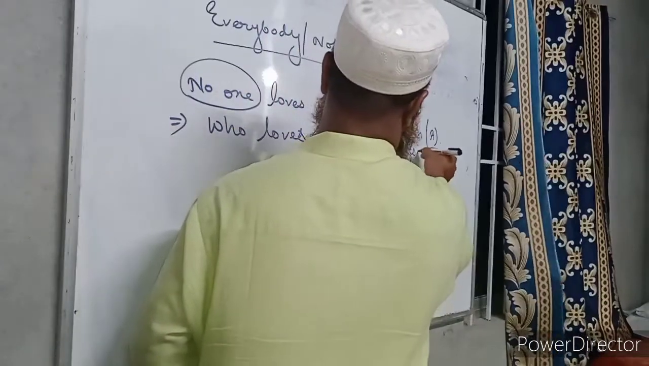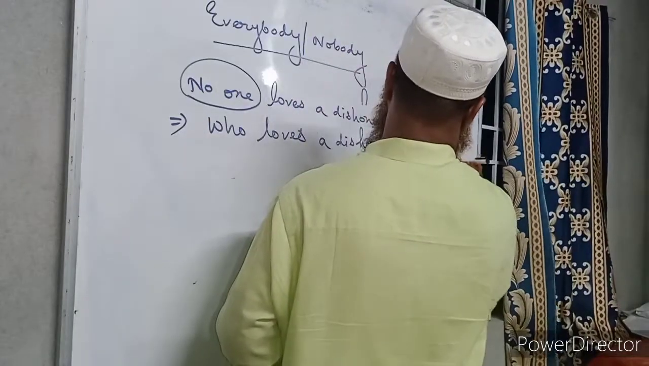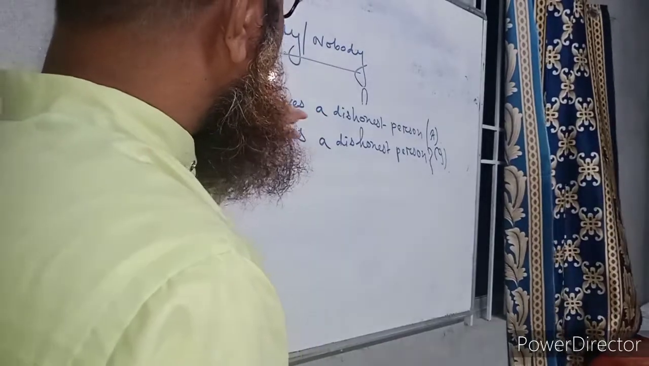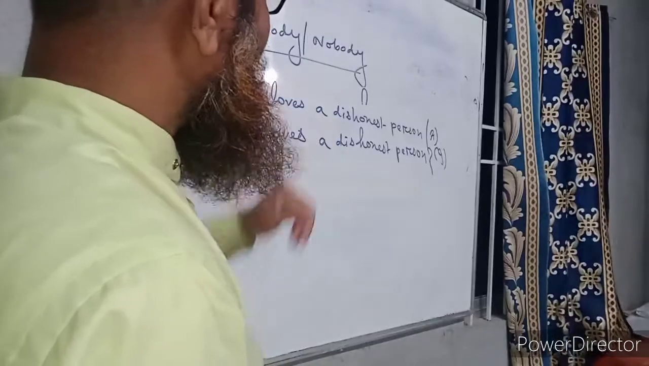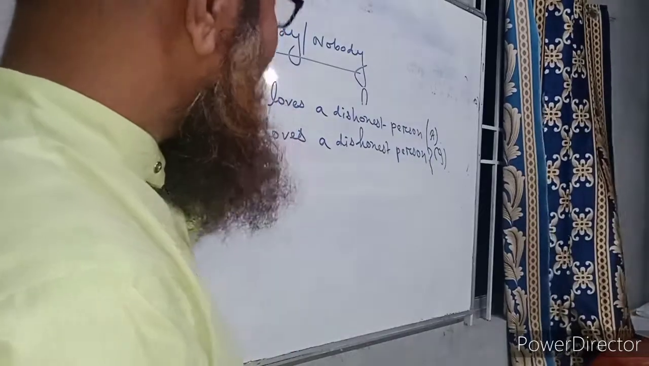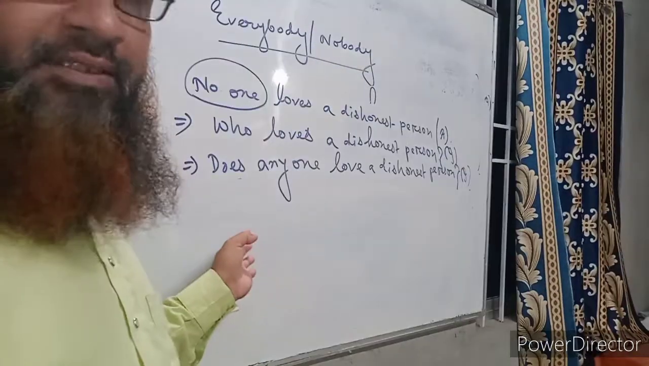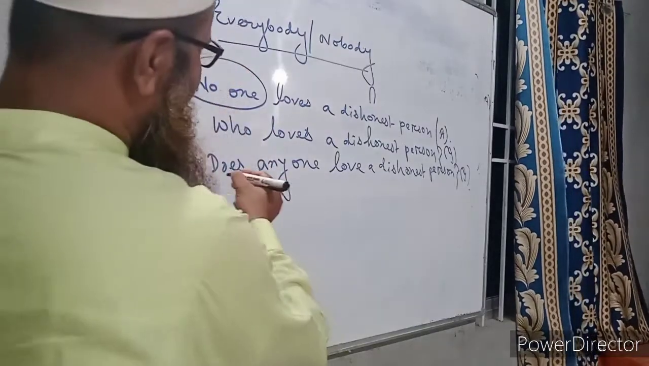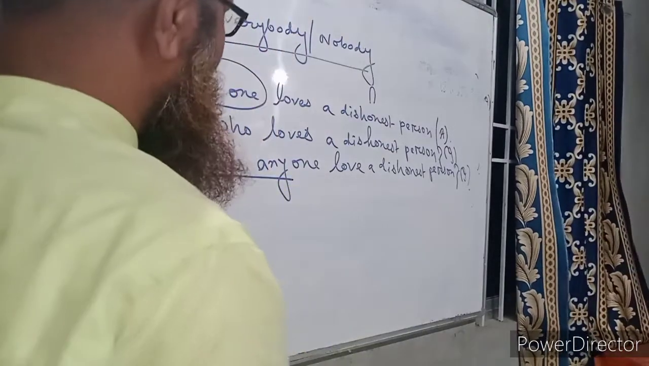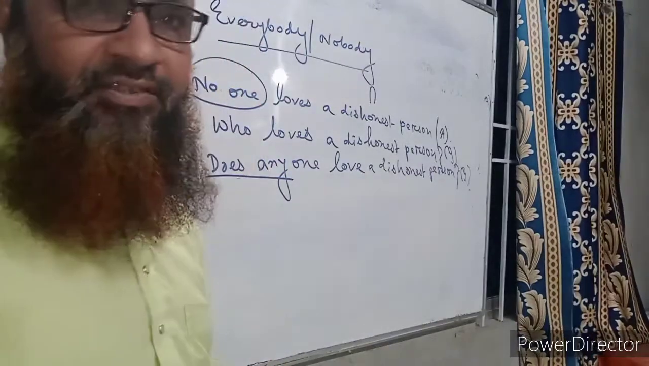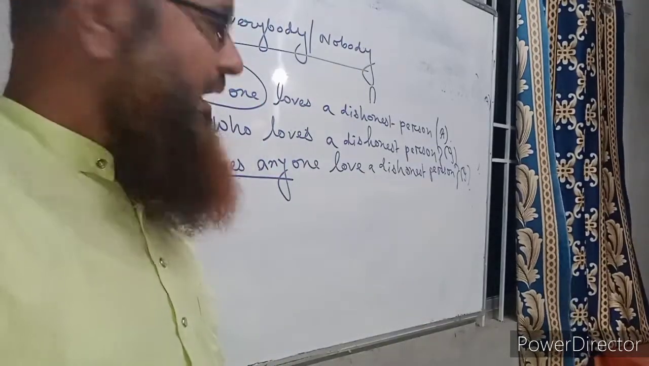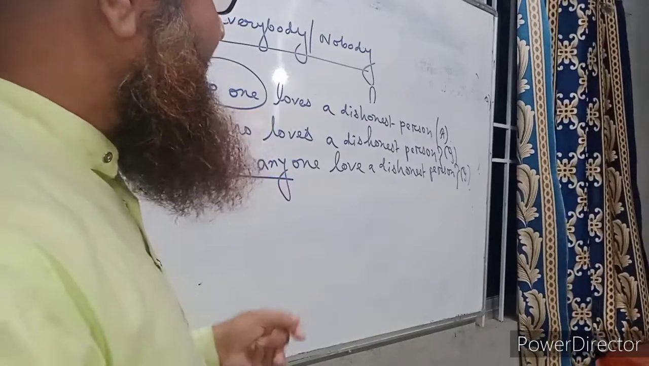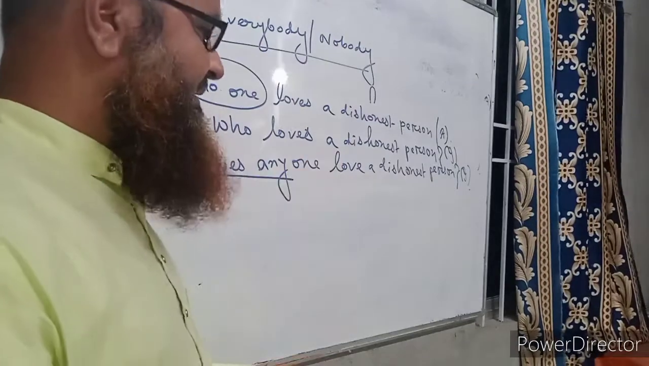Again, we can write in another way, which I have already discussed. Does, there is as with love, so does will come. Does anyone love a dishonest person? We can change the sentence into an interrogative one in this way. I have already written the sentence on the board. So this will be the interchange of no one loves a dishonest person. It will be an interrogative sentence.